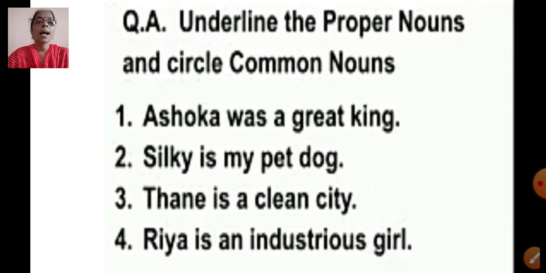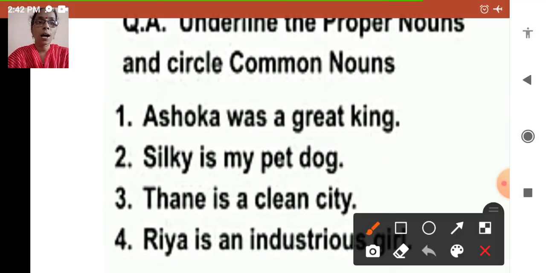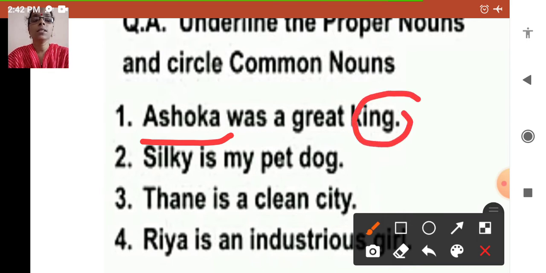Underline the proper nouns and circle common nouns. Right, let's start. First sentence: Ashoka was a great king. In this, which is a proper noun? Correct. Ashoka is the proper noun, so we will underline it. And which is the common noun? Yes, king is the common noun, so we will circle it.